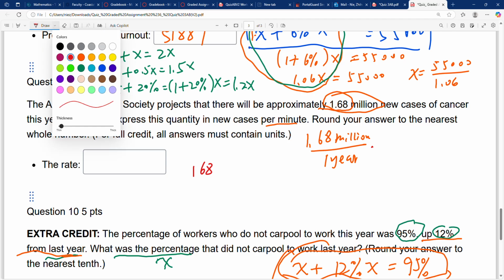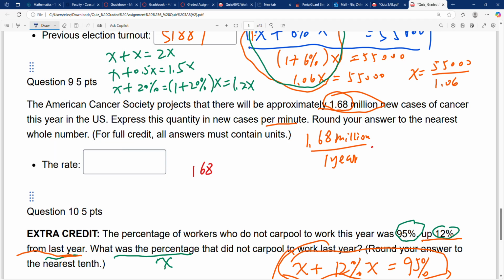Let me write it in this way, changing the color. 1.68 million is this number. Then divide by 1 year.